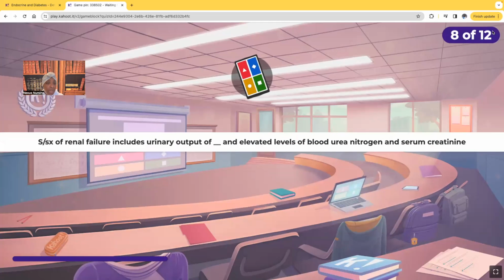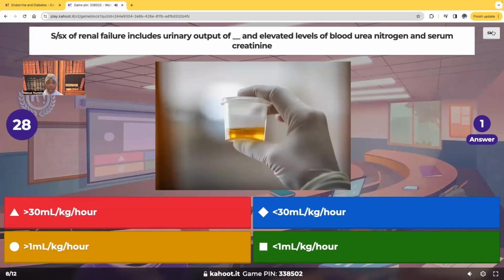All right, signs and symptoms of renal failure include a urinary output of blank and elevated levels of BUN and serum creatinine. Is it less than 30 milliliters per kilogram per hour? Excuse me, more than 30 milliliters per kilogram per hour, less than 30 milliliters per kilogram per hour, more than 1 milliliter per kilogram per hour, or less than 1 milliliter per kilogram per hour. If you are in peds, you better know this. Commit it to memory.